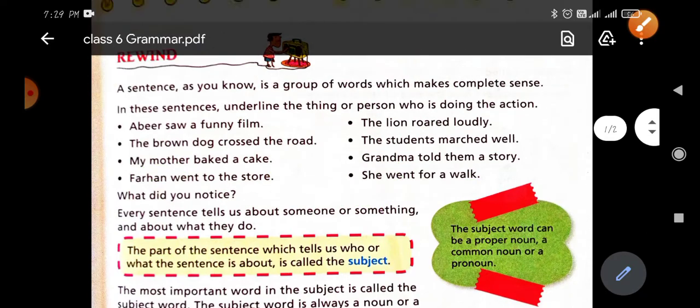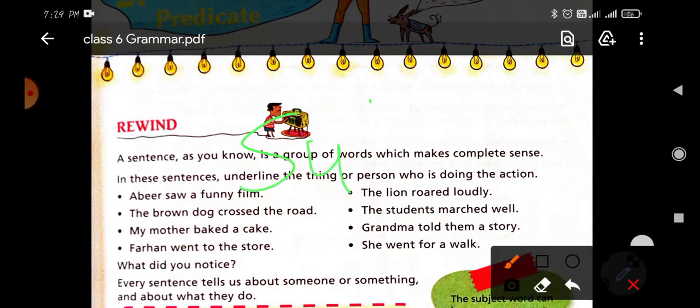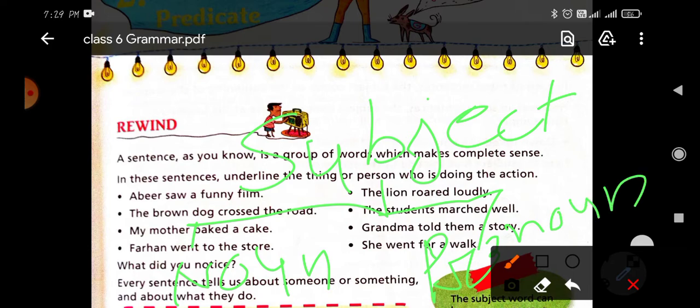A subject is always made by a noun or pronoun. We can also use some adjective words, article words, and determiners. These and many other words are included in the subject.